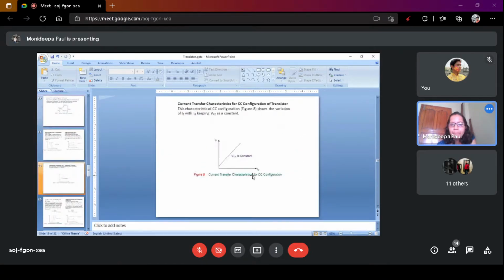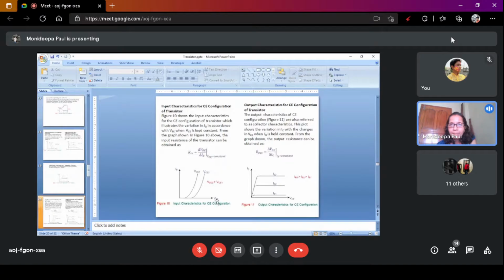Here you see base emitter voltage versus base current, collector emitter voltage versus collector current. This is the output characteristics, and this is the input resistance, and this is the output resistance. Change of output voltage to the change of output current is the output resistance. Change of input voltage to the change of input current, this is the input resistance.